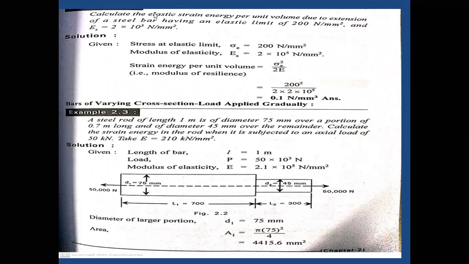Coming to the next problem: calculate the elastic strain energy per unit volume due to extension of a steel bar having an elastic limit of 200 Newton per mm square, and Young's modulus equals 2 into 10 to the power of 5 Newton per mm square. The stress at elastic limit equals 200. We know the stress and the Young's modulus. The strain energy per unit volume equals sigma square by 2E. That is the modulus of resilience, per unit volume. We have a formula, we just apply it and substitute the values.